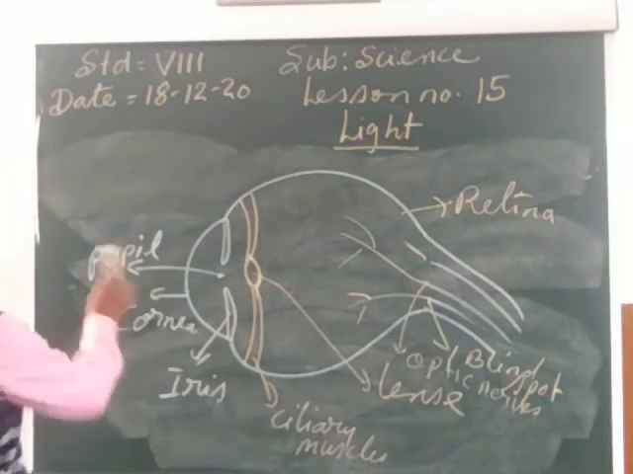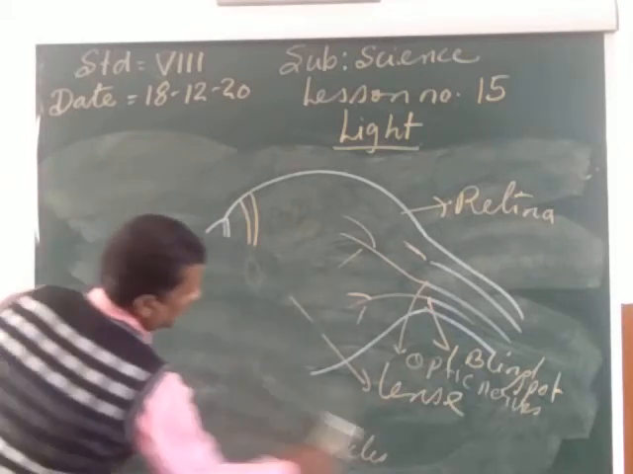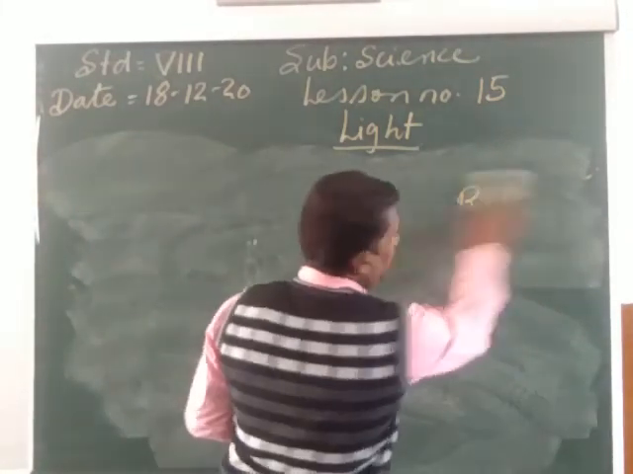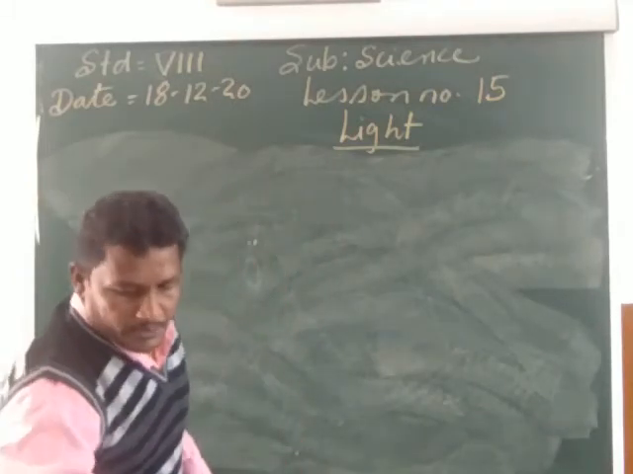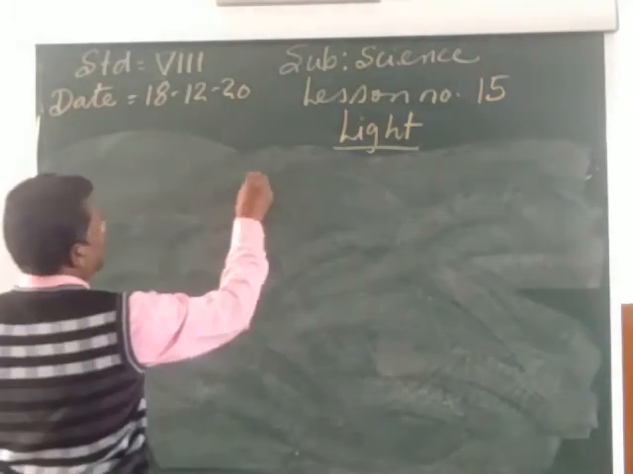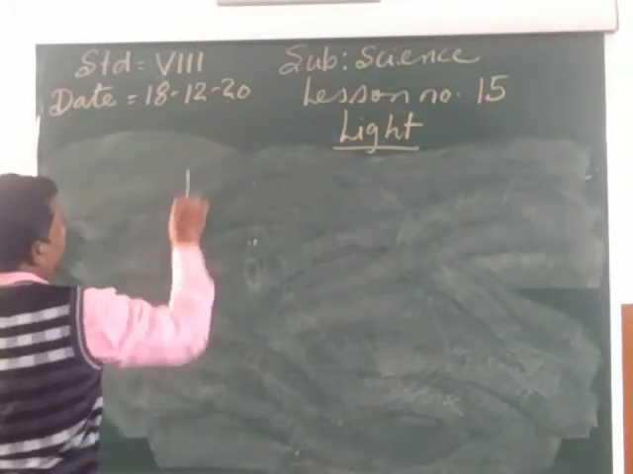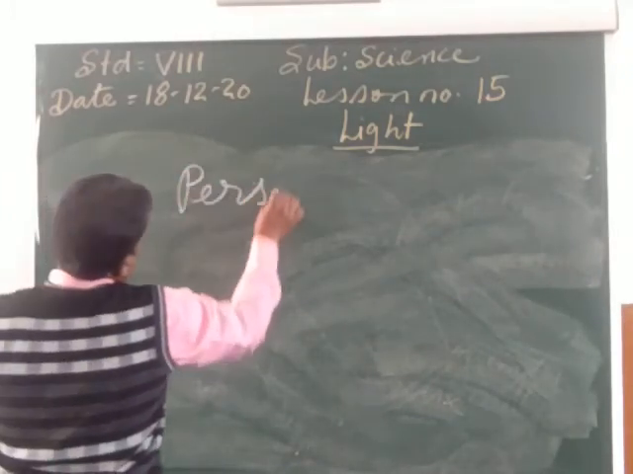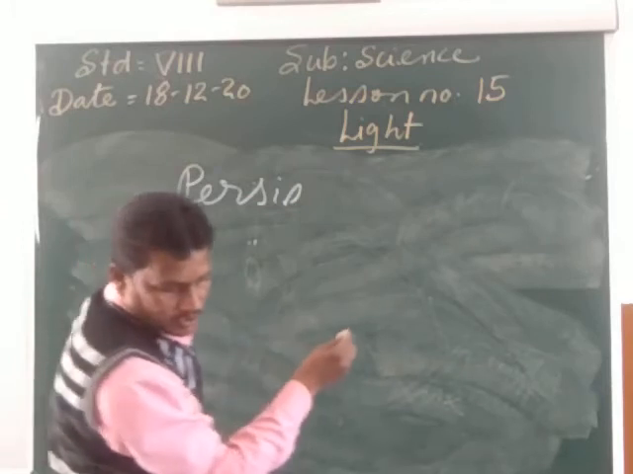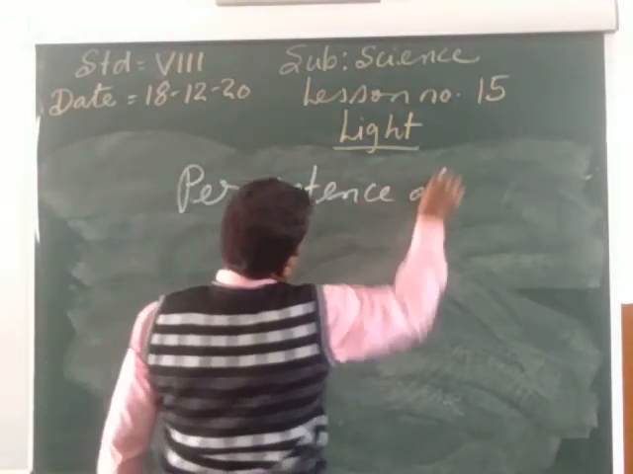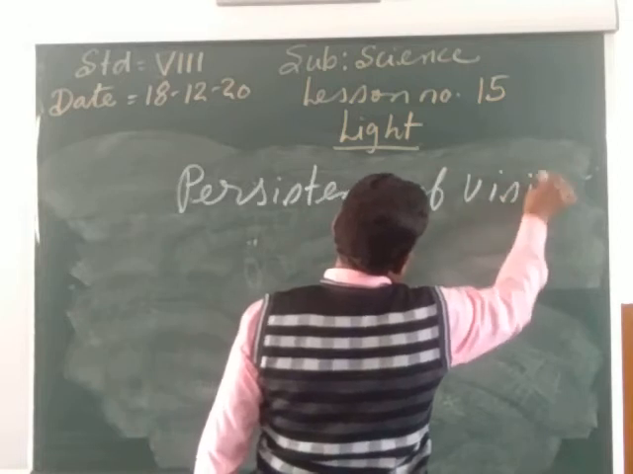Now my child, we will come to the next topic that is going to say something about the persistence of vision. What is persistence of vision? So listen very carefully my child. Persistence of vision. P-E-R-S-I-S-T-E-N-C-E, persistence of vision. V-I-S-I-O-N, vision.